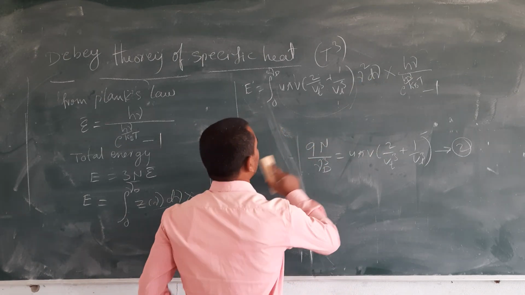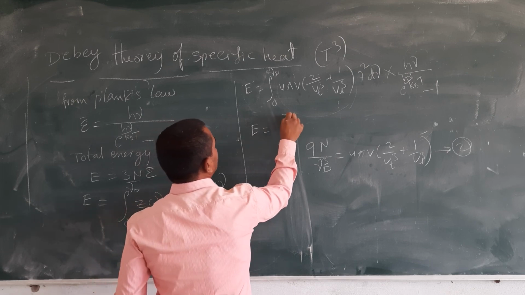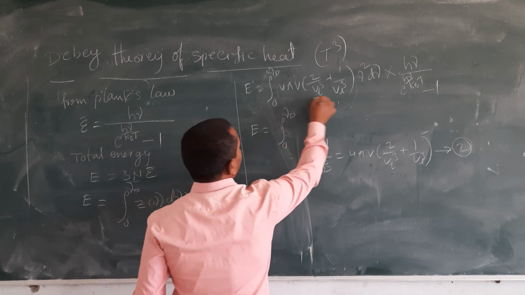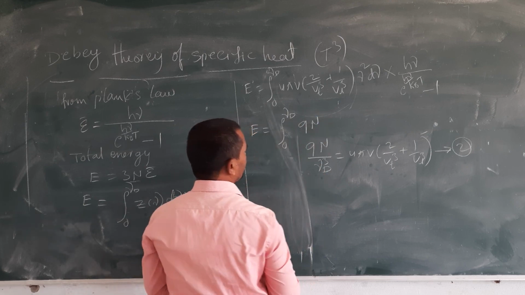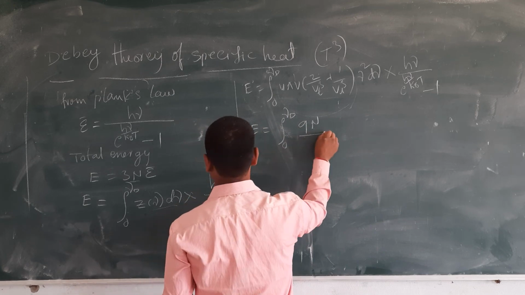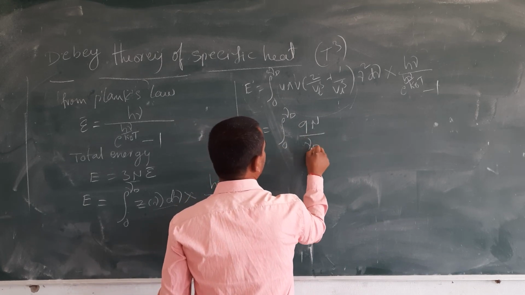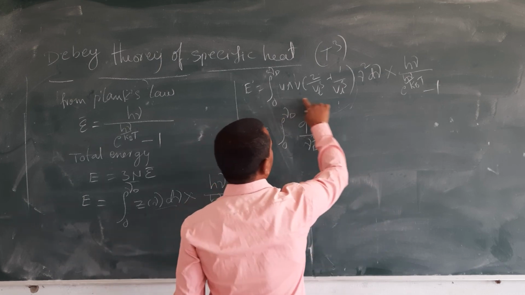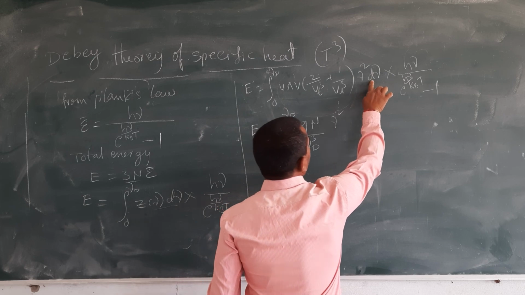E is equal to integration 0 to nu D, and the formula is 9n by nu D cube, into nu square d nu.